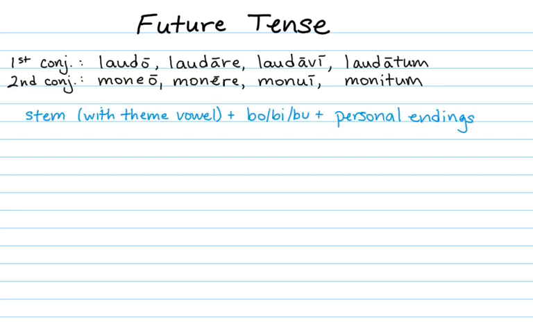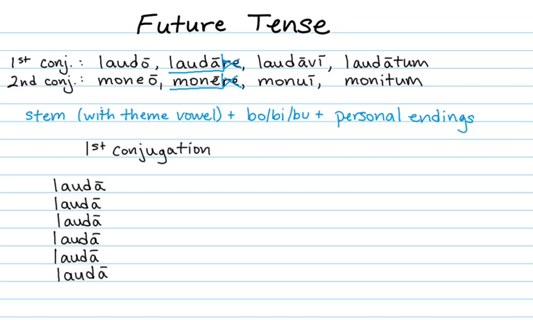You take the stem, which includes the theme vowel, either a long A or a long E, plus an infix, bo, bi, and bu, plus a personal ending. Infix: unlike a prefix which goes before a word or a suffix which goes after a word, an infix goes in the middle. Our stem for laudo, laudare is lauda. Our stem for moneo, monere is mone.